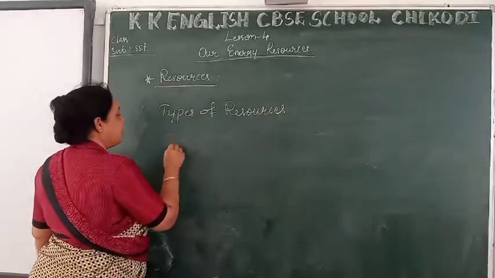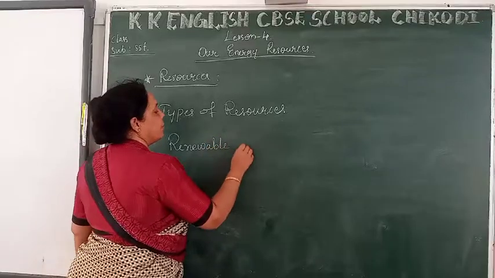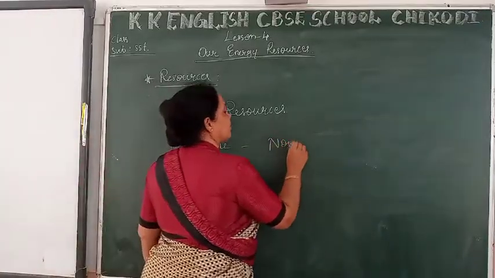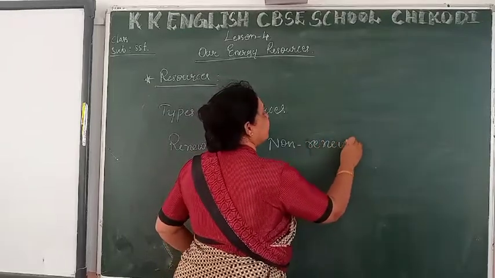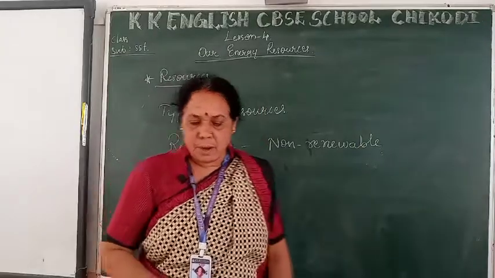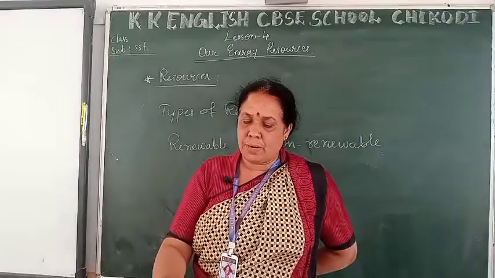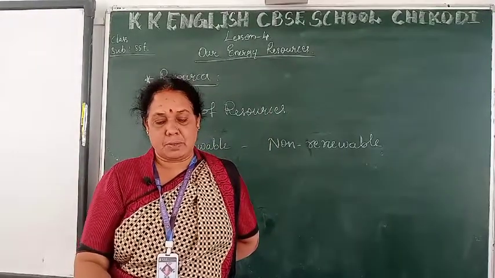They are renewable resources and non-renewable resources. So these are the main two categories of natural resources.